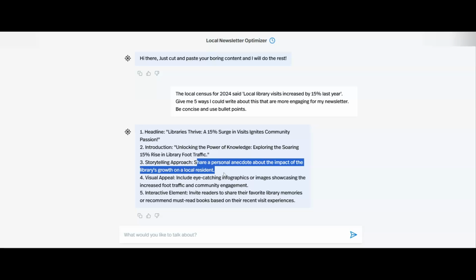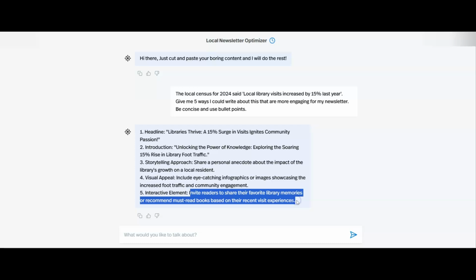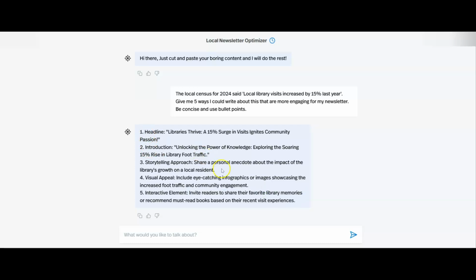So if in that census I had a local example, maybe I've already reached out to some residents and asked for their thoughts and opinions, then this AI tool can go through and add that storytelling approach to the writing. It's given us some ideas for visual appeal. Again, to include an eye-catching infographic and an interactive element for engagement, such as asking people to share memories from the library. All of this is something that you can put straight into your newsletter, and all you've got to do is give it a little bit of guidance and this tool will do the heavy lifting for you.